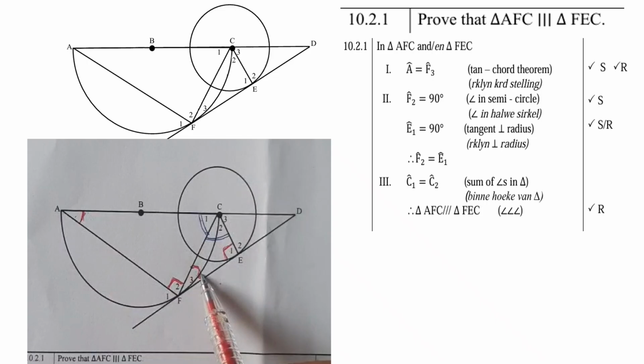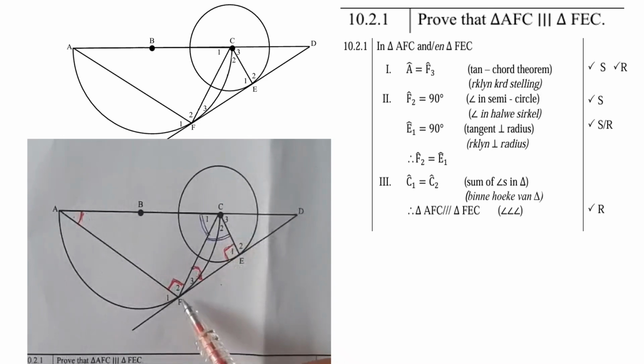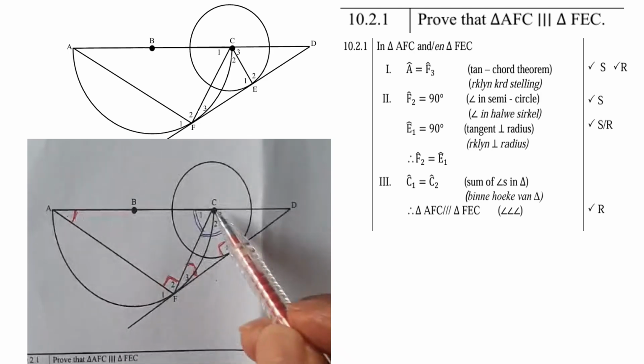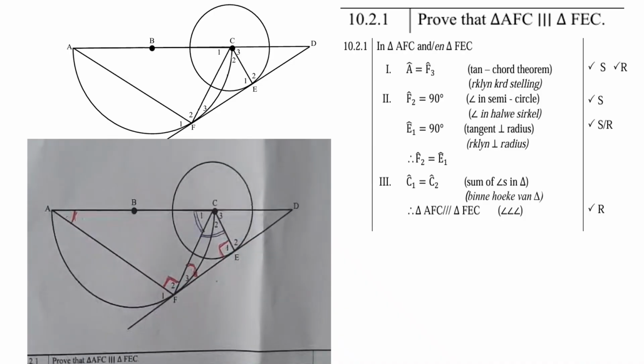Then secondly, angle F2 is 90 degrees. Remember, angle in a semicircle. And of course, angle E1 is also 90 degrees, again the angle between the tangent and the radius. So therefore angle F2 and E1 are equal because they both are 90.